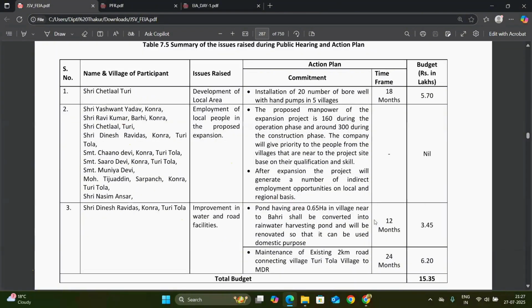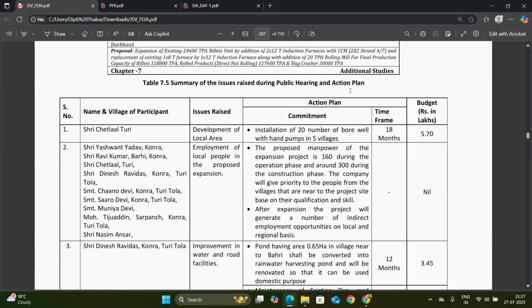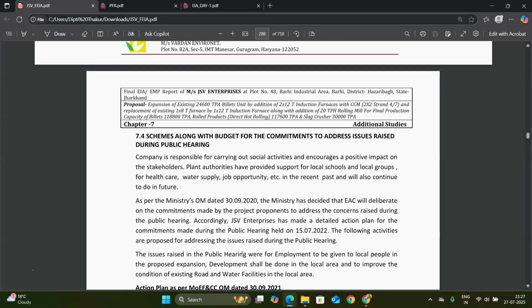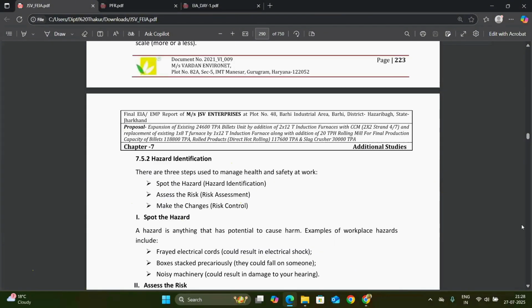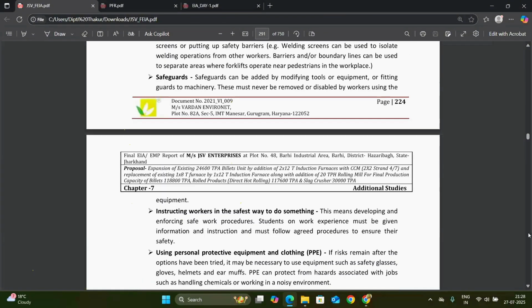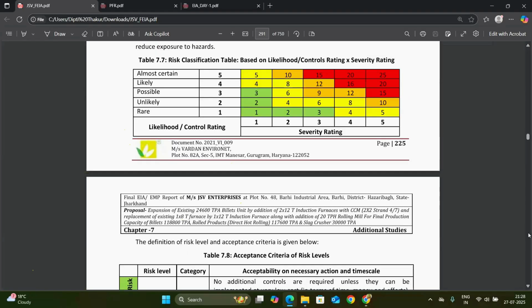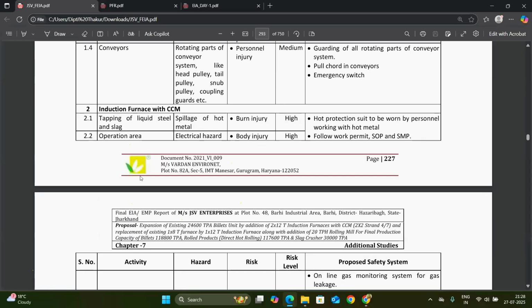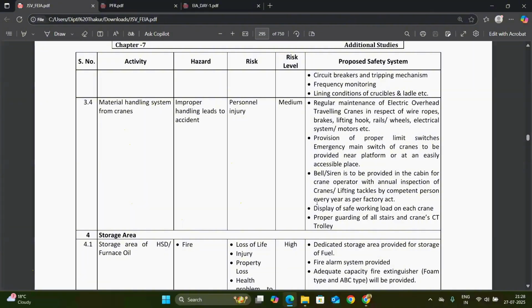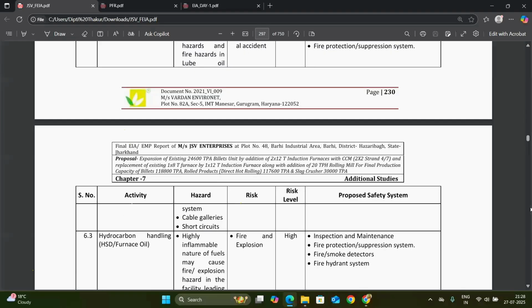And the summary of the issues raised by the public during the public hearing and action plan. And this is how the public hearing compliances are prepared. In this way, we will write the report for chapter 7. Then the risk management, hazard identification for this project, that is, during the time of unloading, during the shifting, transportation, there are many hazards and accidents happening. So for that, we have to mention the risk, hazard and risk level and the safety system in this report.